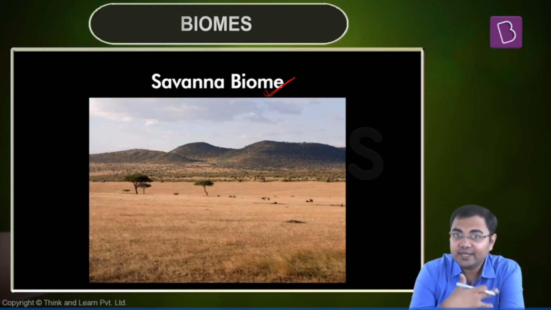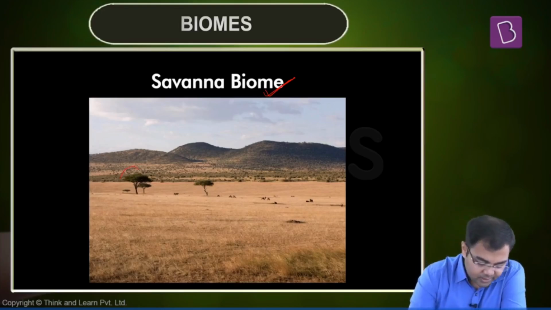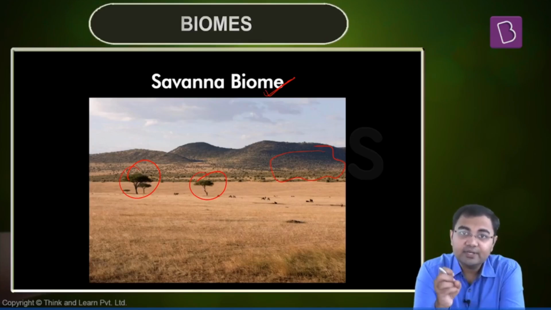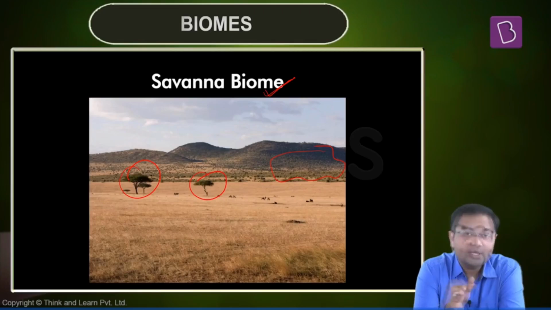Basically, we see that these are grasslands. And these are grasslands with scattered trees. So for example, you'll see that there will be patches of trees that will be observed whenever you talk about the savanna. Now, in savanna, what has been observed with respect to rainfall is that normally it will be between 90 to 150 centimeters of rainfall that will happen, but there will be very dry seasons that will come up.